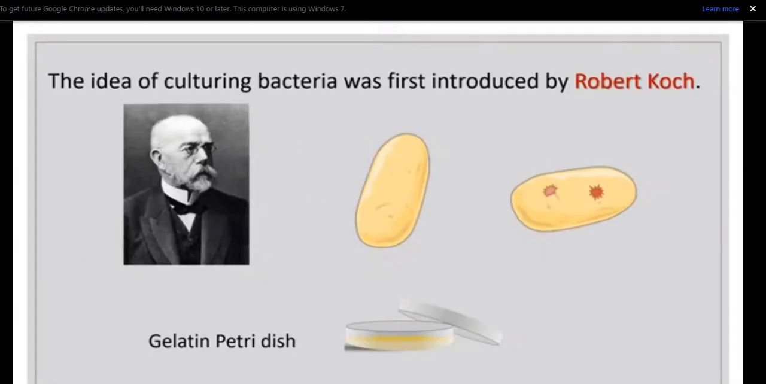The idea of culturing bacteria was first introduced by Robert Koch. He used fresh, clean, boiled and sterile potato to grow bacteria. But it was not an ideal object for culturing as bacteria do not grow well on potatoes. Then he used gelatin on sterile dishes to grow bacteria, but that too was not a complete success as gelatin was easily consumed by other unwanted bacteria and melted at low temperature.